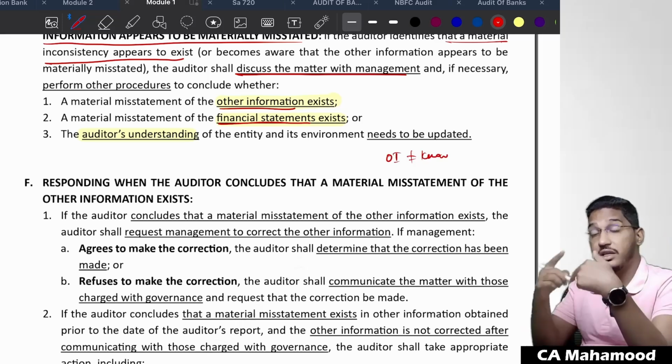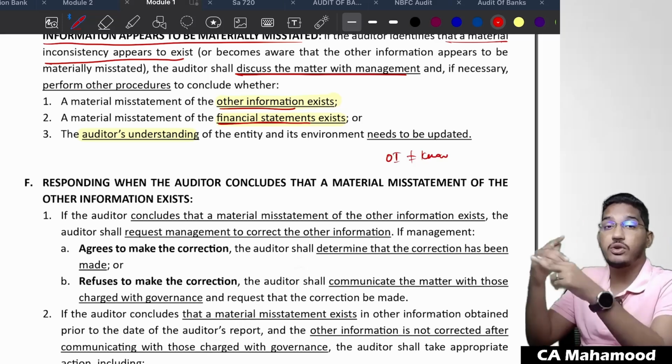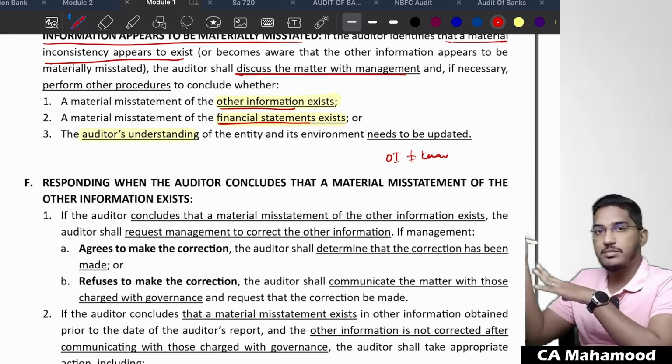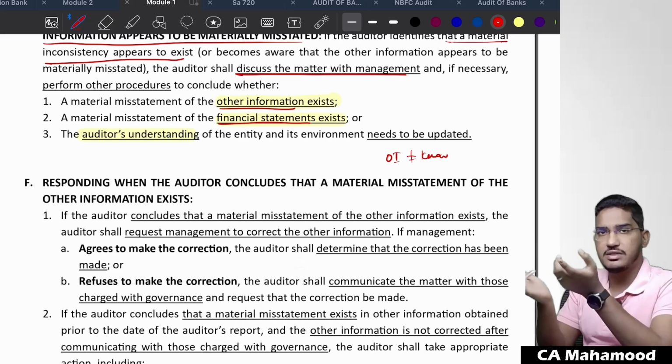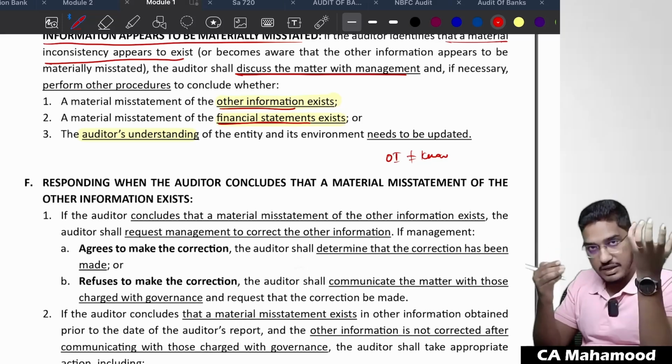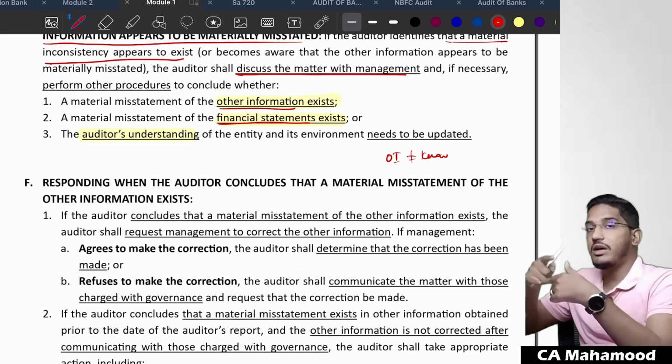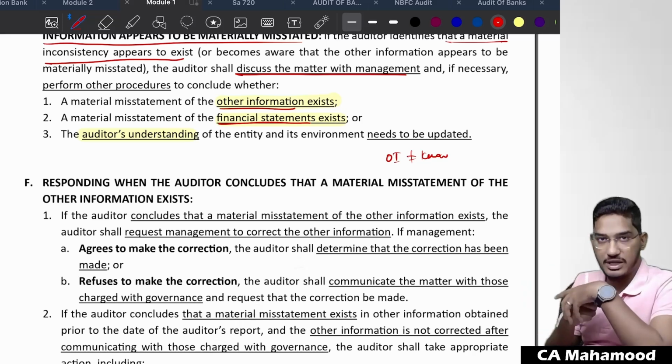If that is the case, determine, is there any requirement to update your knowledge of the client business? You had some understanding regarding the client's business, but when you read other information, you found inconsistency. Determine, is other information only wrong, or is there any requirement to change your understanding regarding the client's business?